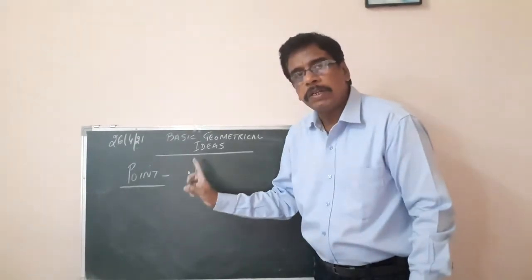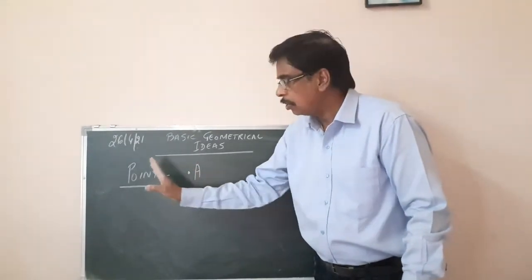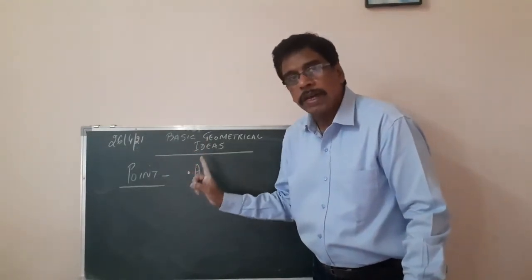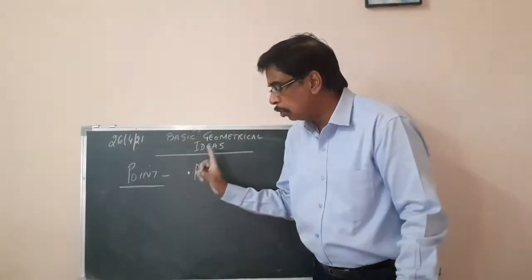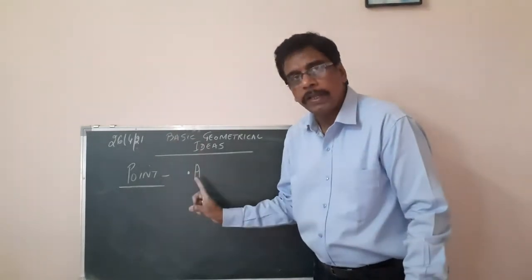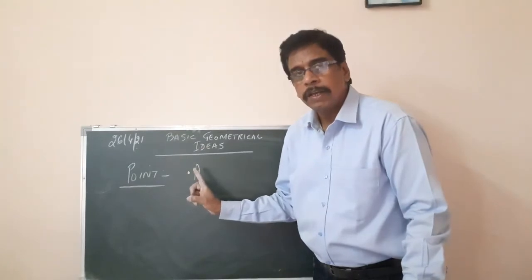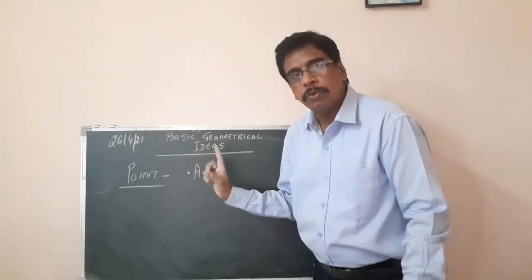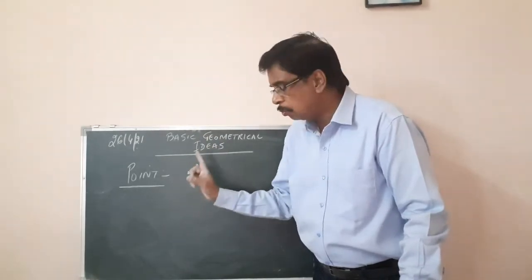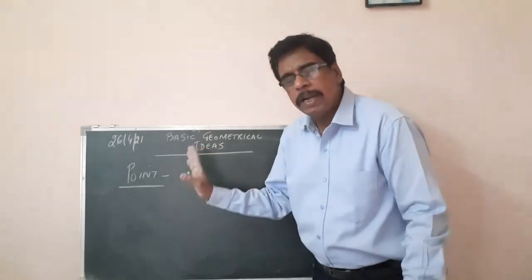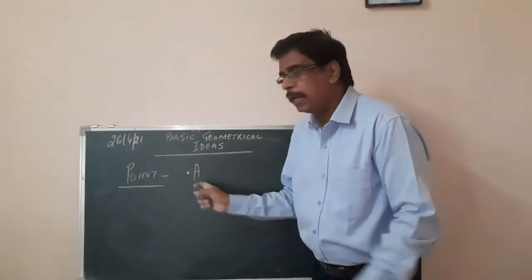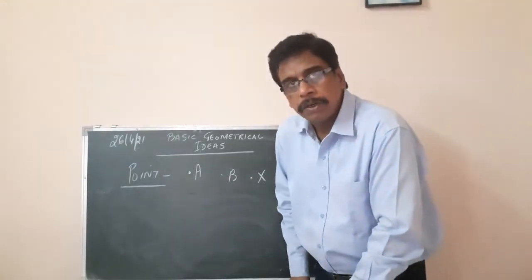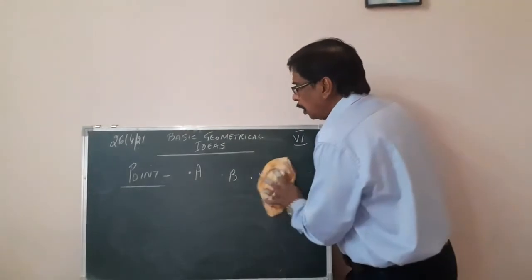You can mark it with a pencil, with a pen, etc. That is called a point. It has no size. It has no length, no breadth, no thickness. So this is what we understand by point. It is named by a capital letter as point A or point B or point X, etc., in geometry.